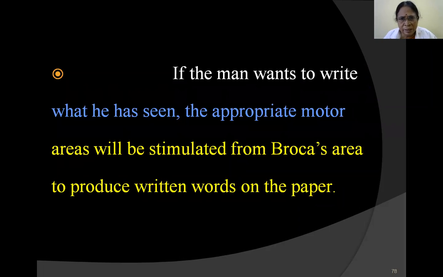Suppose the man has read some book. He wants to write it. If the man wants to write what he has seen, then what is the course of action? How will the appropriate motor areas be stimulated to produce written words on the paper? We will see the details. The man has seen something in the book and he wants to write.